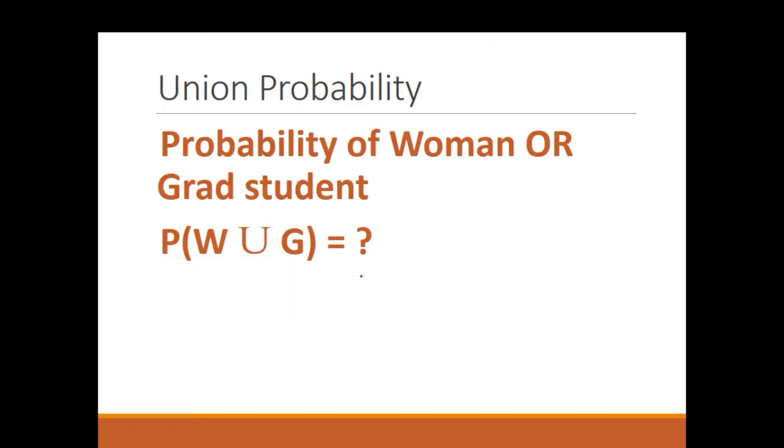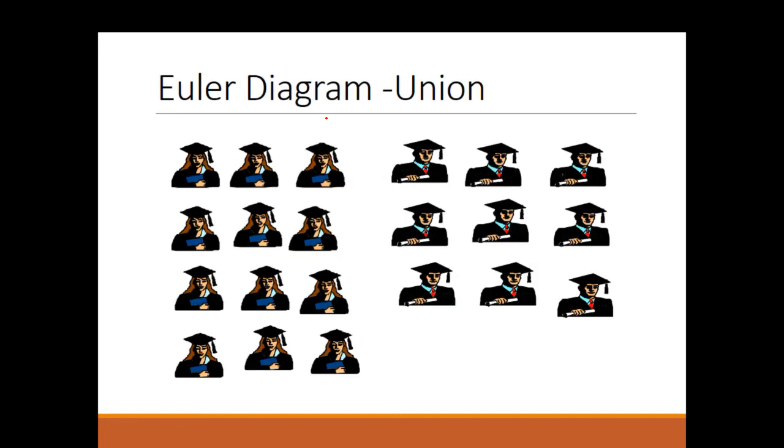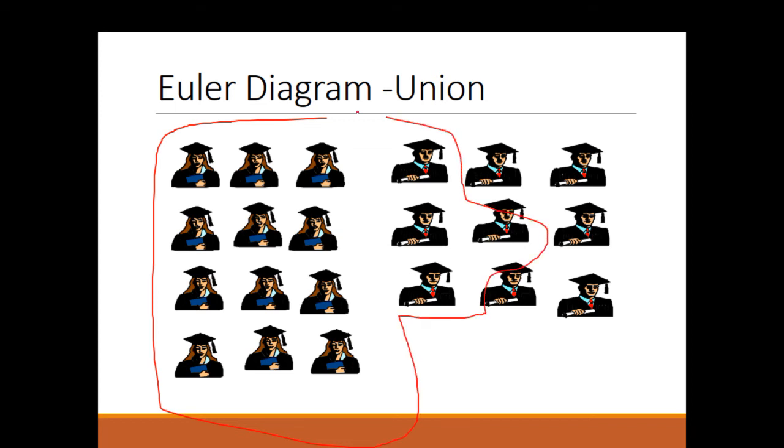So we also have what's called the union probability. That's the probability of you being a woman or a graduate student. So in that case, the probability of W union G, that's not really a U, it's a thingy there. It's not really a U. It just looks like a U. So we say the probability of woman union graduate student. So all women would be in this group plus male graduate students. So it would be a fairly large group. And again, we can draw an Euler diagram of that union, which is all women plus male graduate students. Okay?